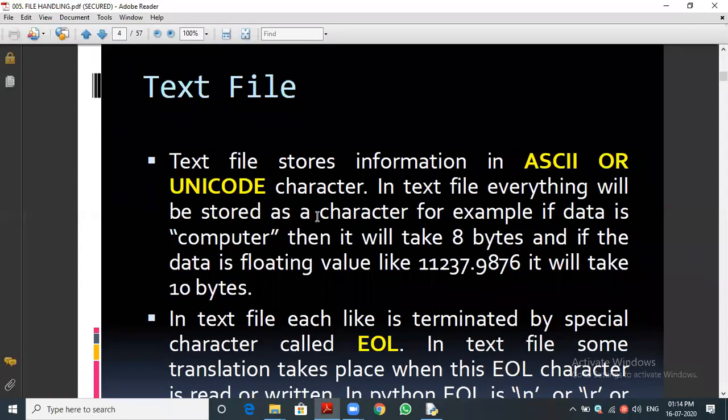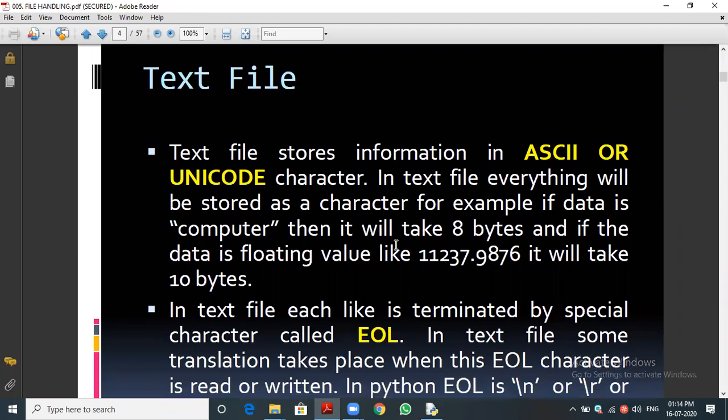How will the text file store it? By using ASCII code. You know ASCII code, each character has a unique code. Or Unicode. For example, Windows 10 follows Unicode 16, based on the MS Word or whatever Notepad version. Based on the version, it will be Unicode 8, 16 or 32. So based on the version, the data will be stored. Unicode is another type of code.